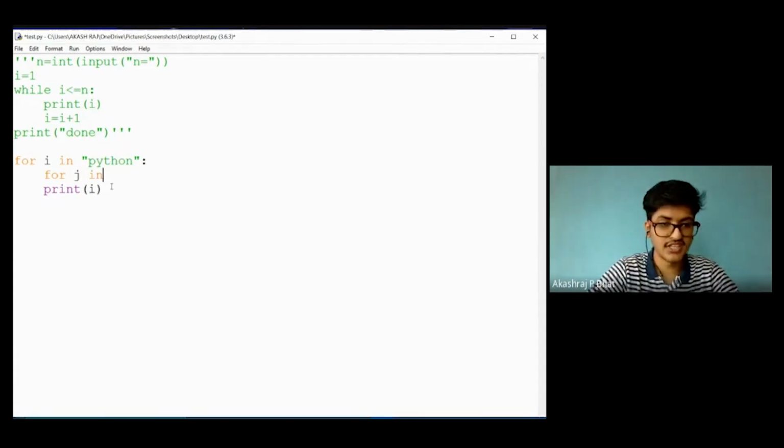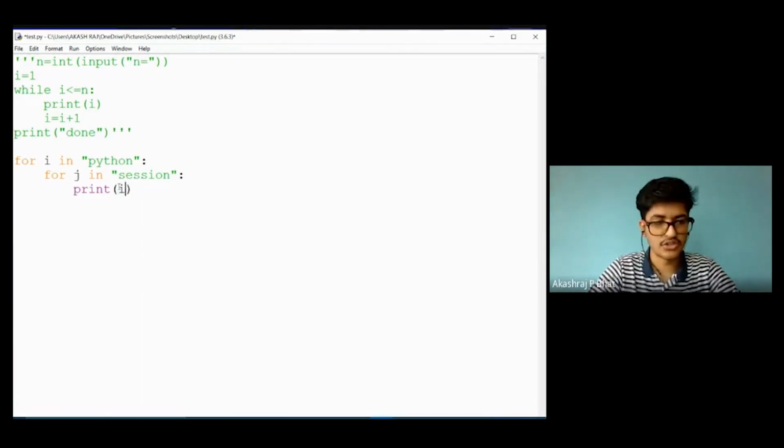For j in string, let me give it as session. So I have declared one more string here, and I need to correct the indentation, because otherwise it will take it as a statement inside the outer for loop only. But I need this to execute for both the outer and inner loops. So print I comma j.